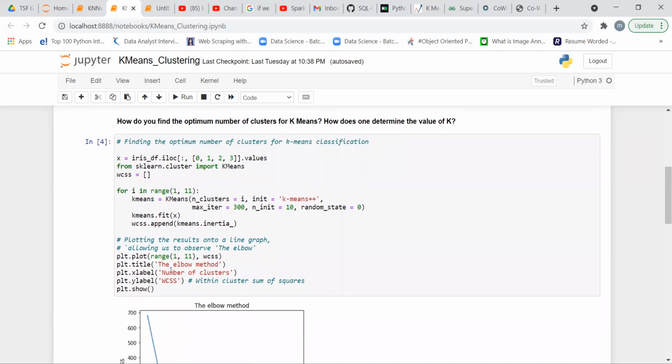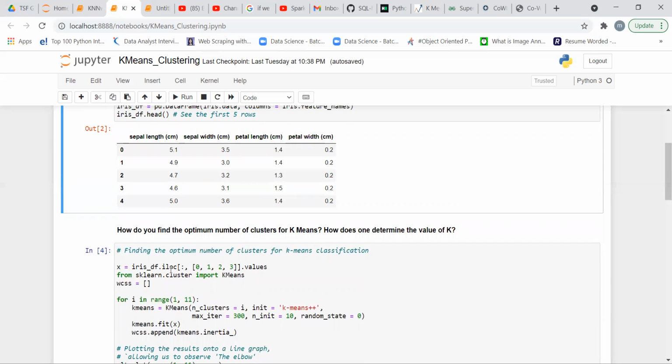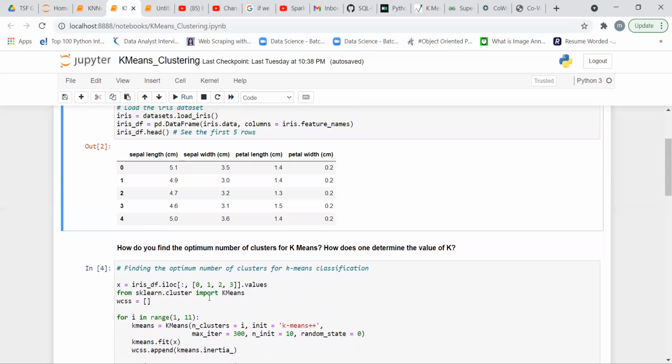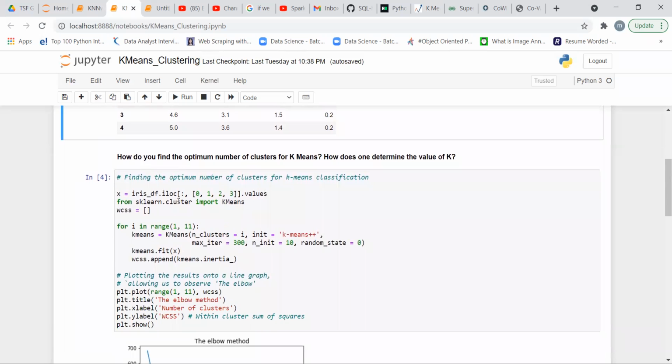So what we do, we put all the data set into x, which means we use all the rows, comma, the columns 0 1 2 3, which are the sepal length, sepal width, petal length and petal width, placed in x. And now we use the k-means algorithm from the sklearn library, and we start with an empty list.